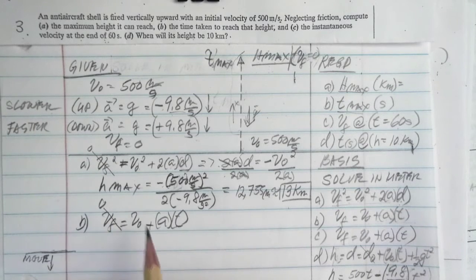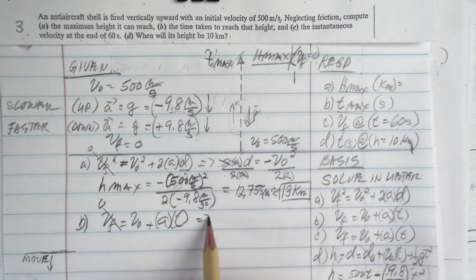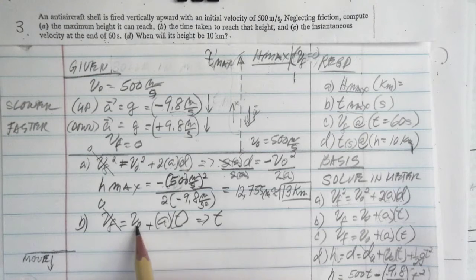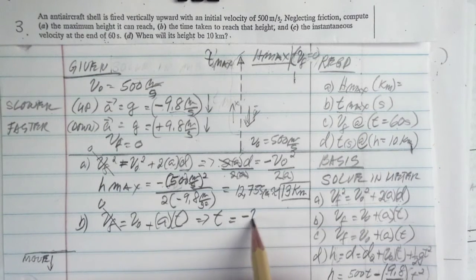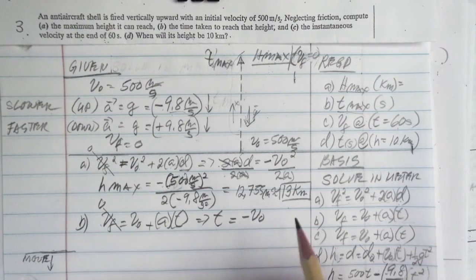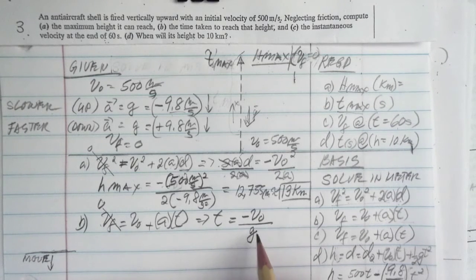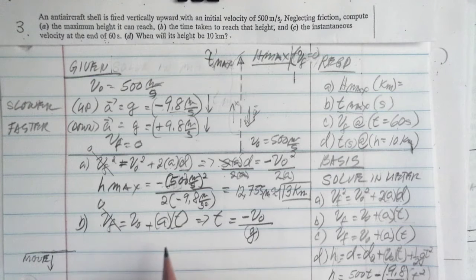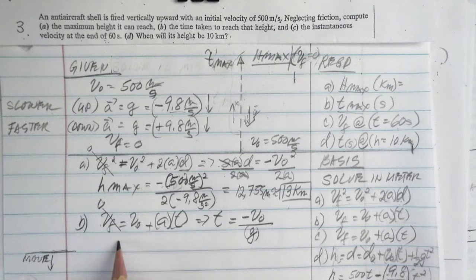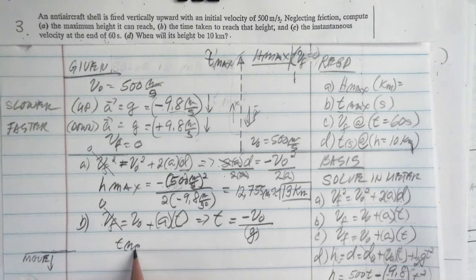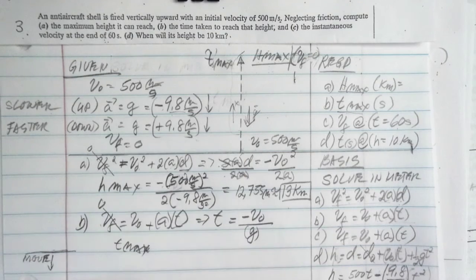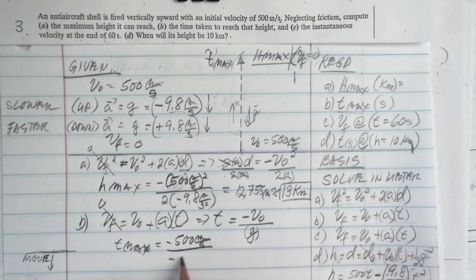VF again becomes 0, and so transposing, T is equal to negative VO divided by g. When you move that to the other side it becomes negative. T max, the time it takes to get to the height, is equal to negative 500 meters per second divided by negative 9.8 meters per second squared.